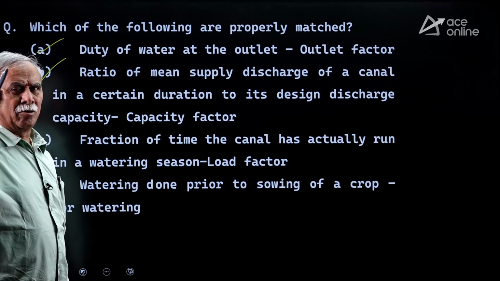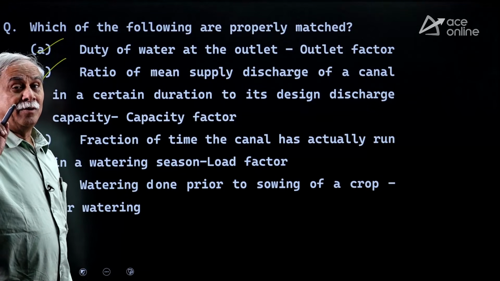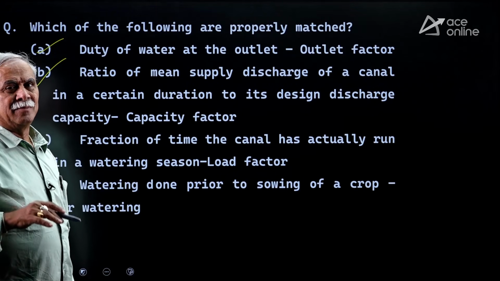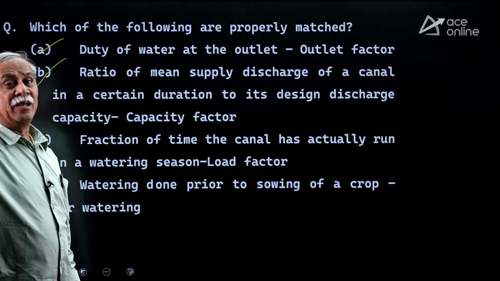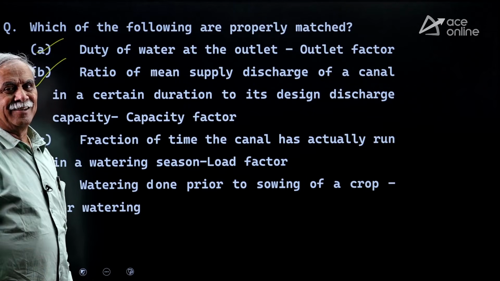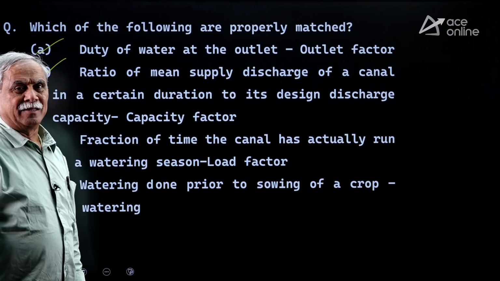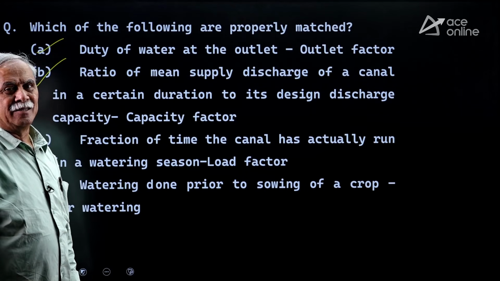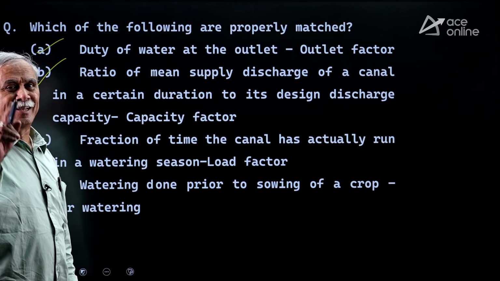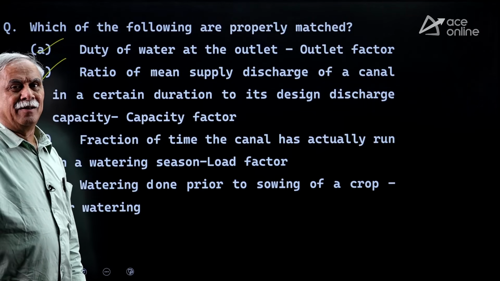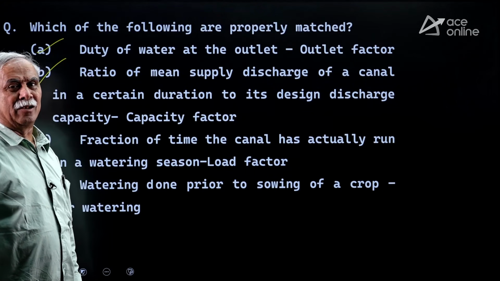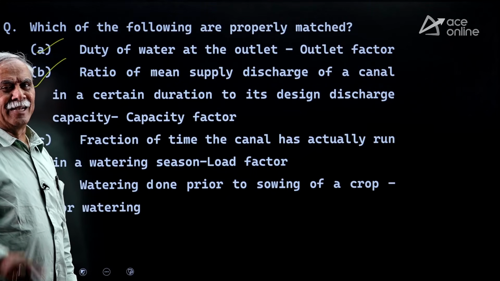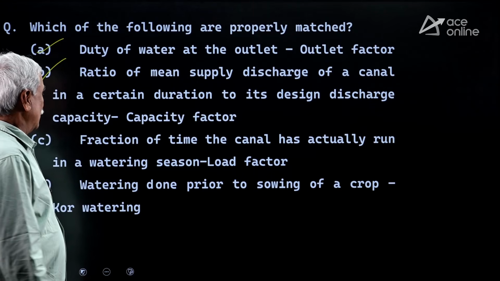Unless you answer all the correct answers, an MSQ question cannot get you full marks. No partial marks. In a 2 marks question, 2 marks will be given if you are able to identify all the correct answers. Out of 3, if you are able to identify only 2, the third correct answer you are not able to get, your 2 marks is lost. 2 marks is approximately 8,000 ranks. Single question. You may get the chance of getting selected or getting qualified, getting not qualified. Love acceptance, love failure, love rejection. Single stroke. Remember. So, this is wrong.